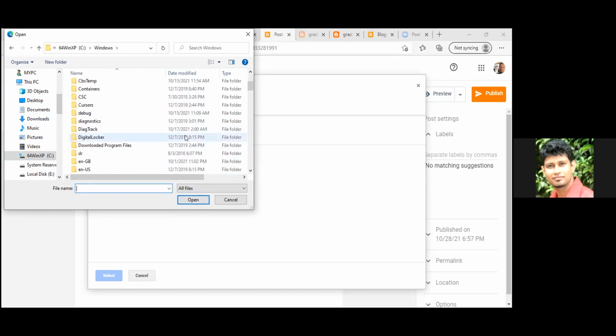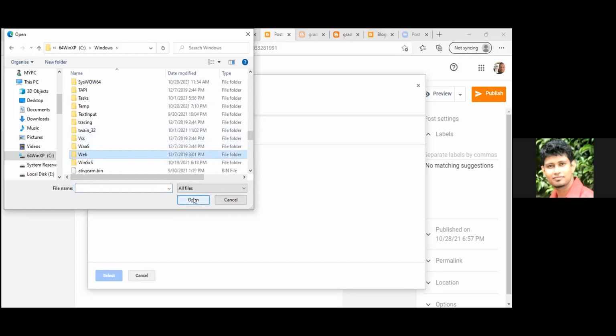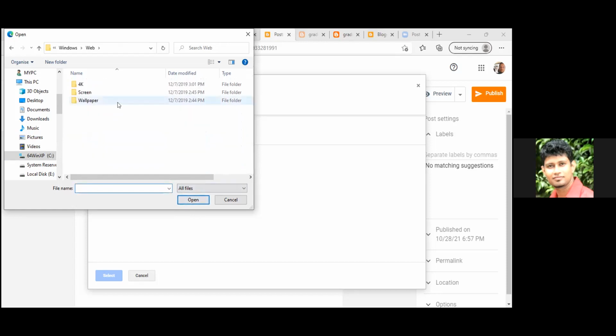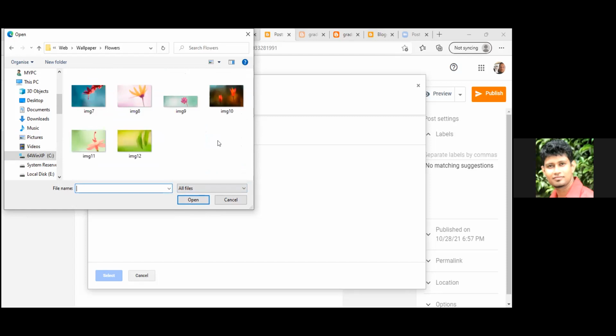Inside that you have something called wallpaper. Inside web you have wallpapers. Wallpaper folder. Just open that. And inside that I think you can see some wallpapers. Flowers. Go to flowers. Okay, open it and you can add some image from there.